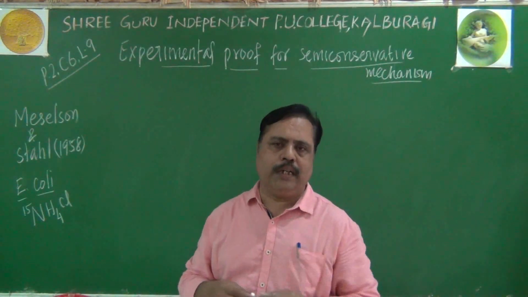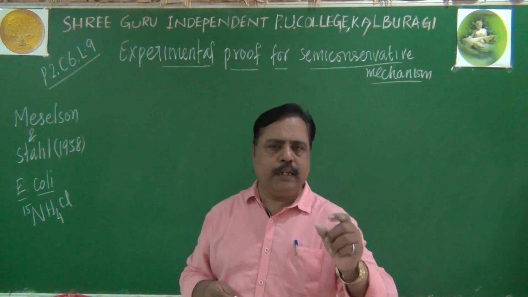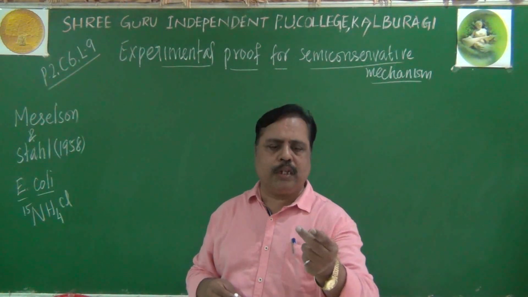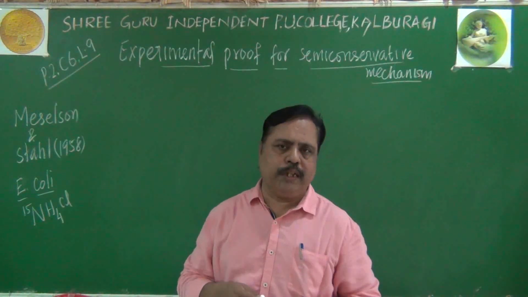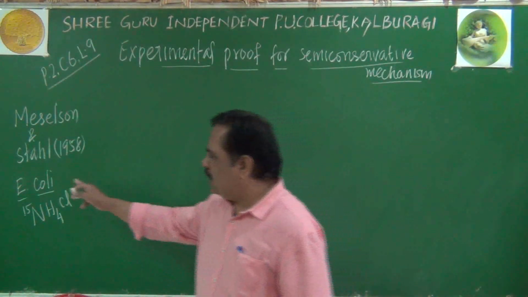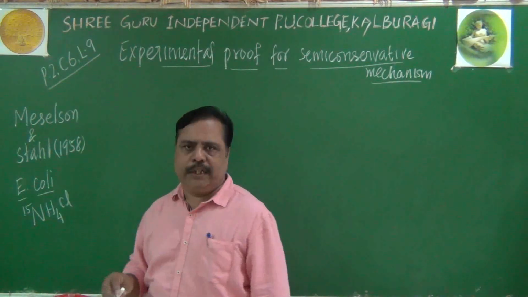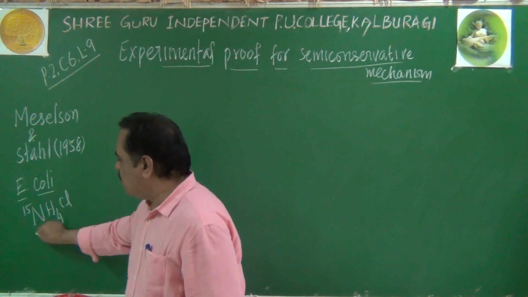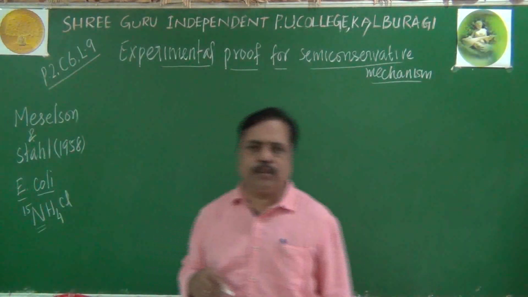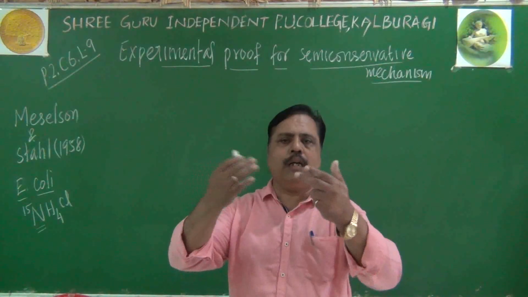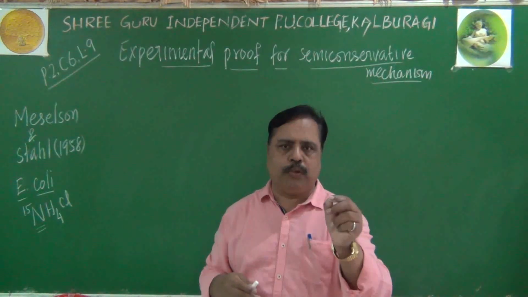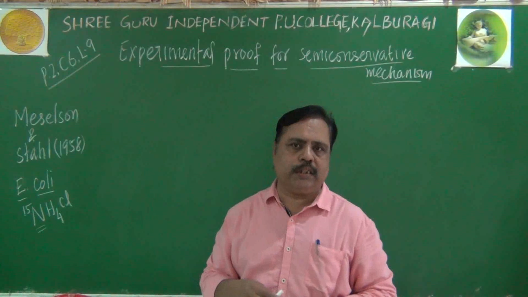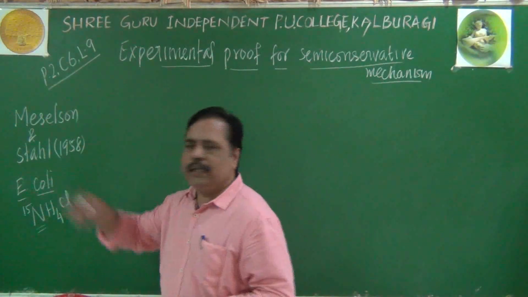You may be recalling that in any nucleotide, there will be sugar, nitrogenous base and phosphoric acid. When bacteria grow in this medium, they will use this nitrogen 15 heavy isotope, and all their nitrogen-containing components, including some proteins, will have that N15.